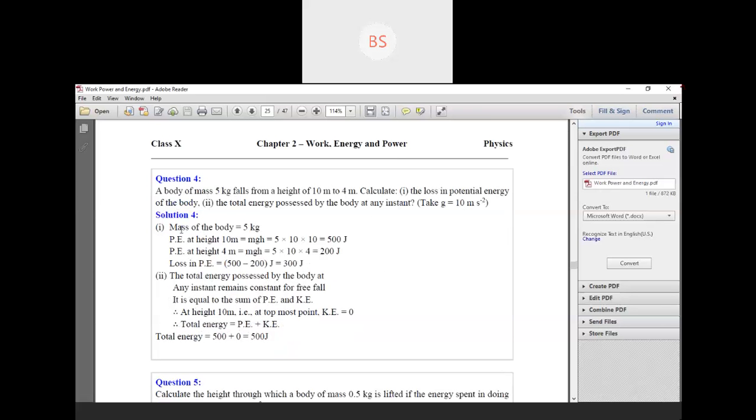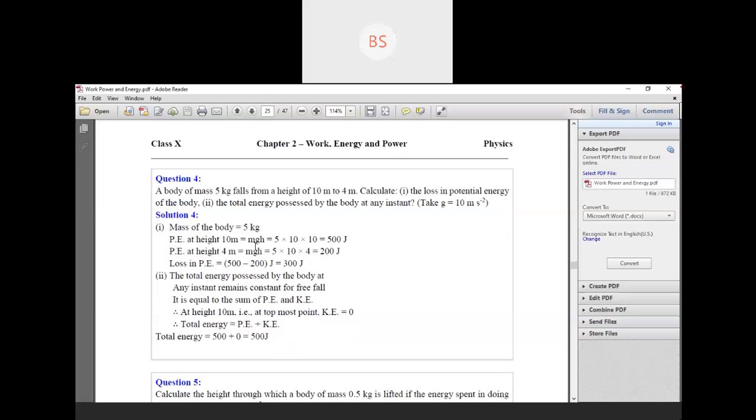A body of mass 5 kg. So mass of the body is given, that is 5 kg. Okay. Falls from a height of 10 meter to 4 meter, means the body was already on the top, now it is falling from 10 meter to 4 meter. Because it is already at top, that means potential energy is there.